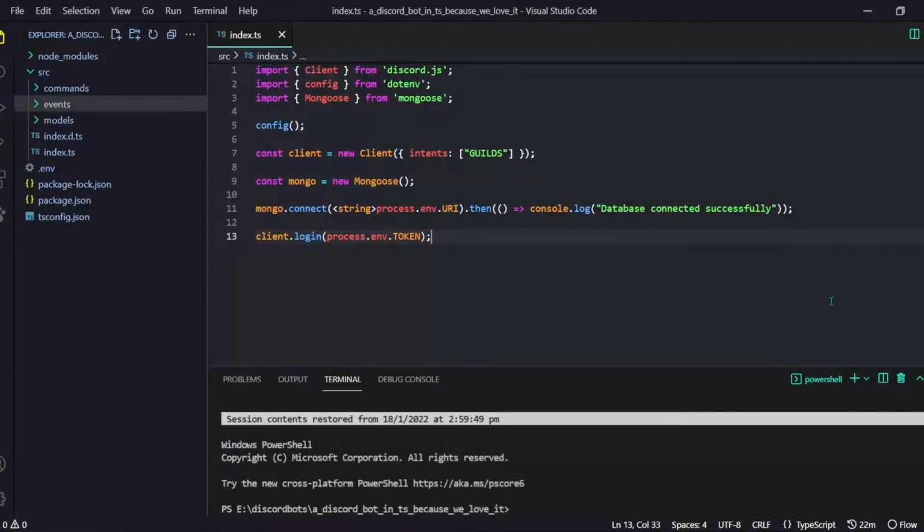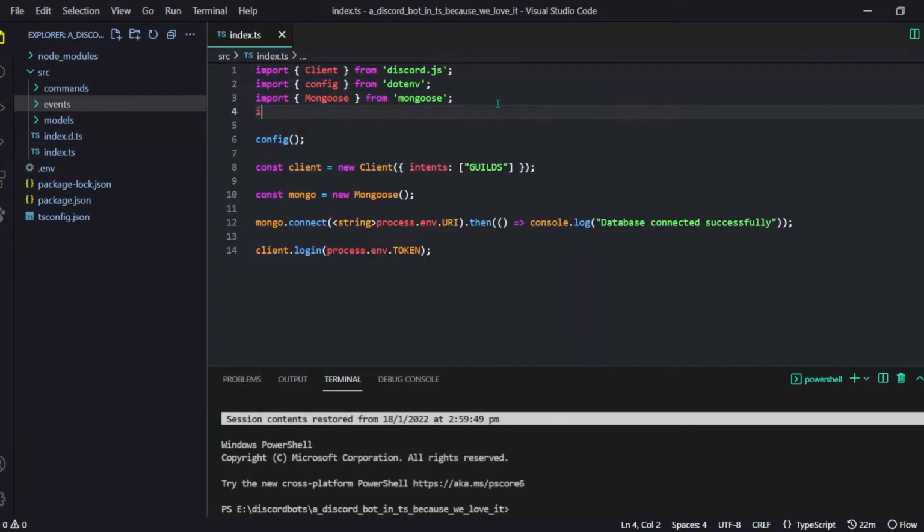Hello and welcome guys. In today's video we are going to make a real cool handler for our events and for slash commands for our cool Discord bot in TypeScript. So let's begin real quick, and if you didn't check part 1, go check it out right now.